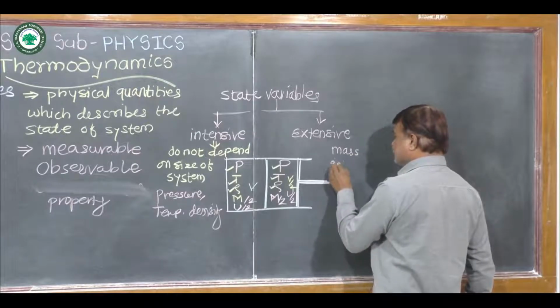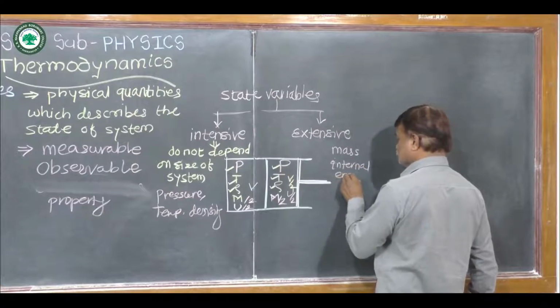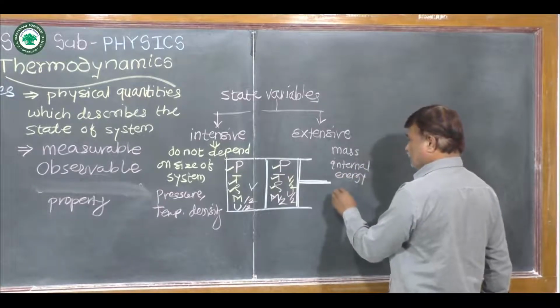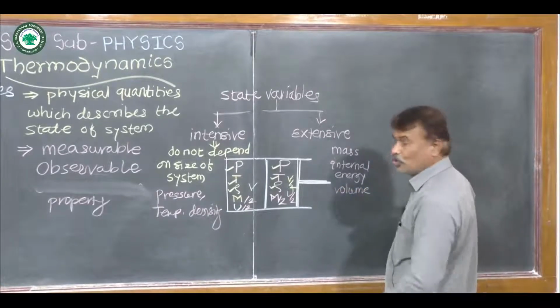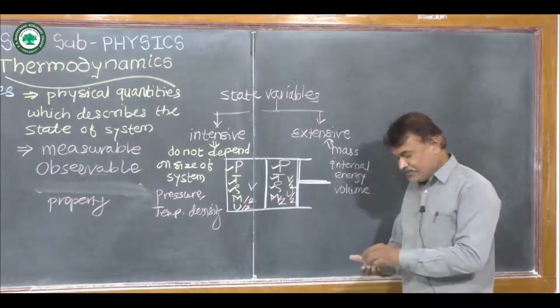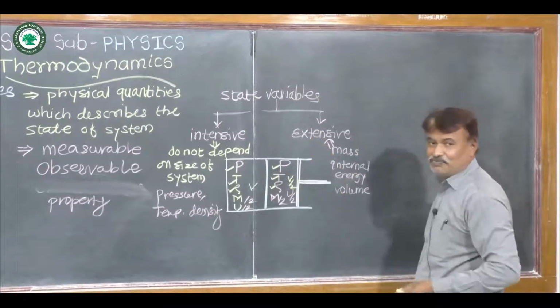Now remaining these three variables means mass, internal energy, and volume. Those are the extensive variables, and those variables depend upon size of the system.